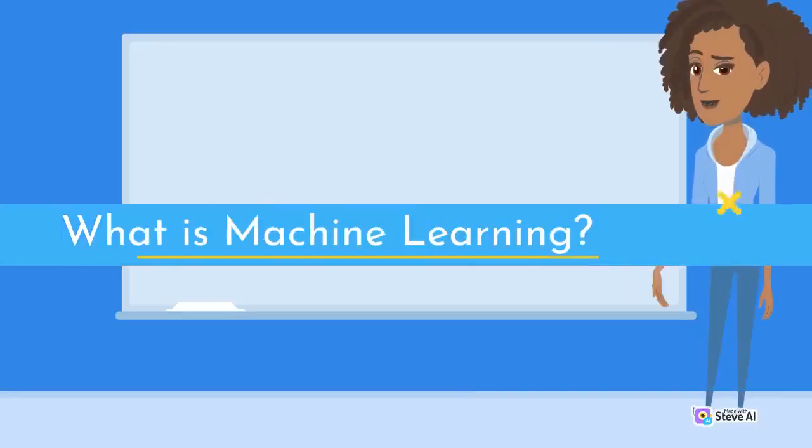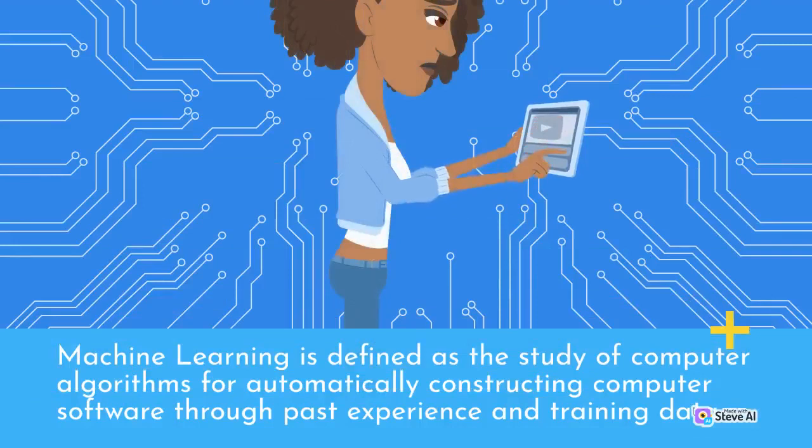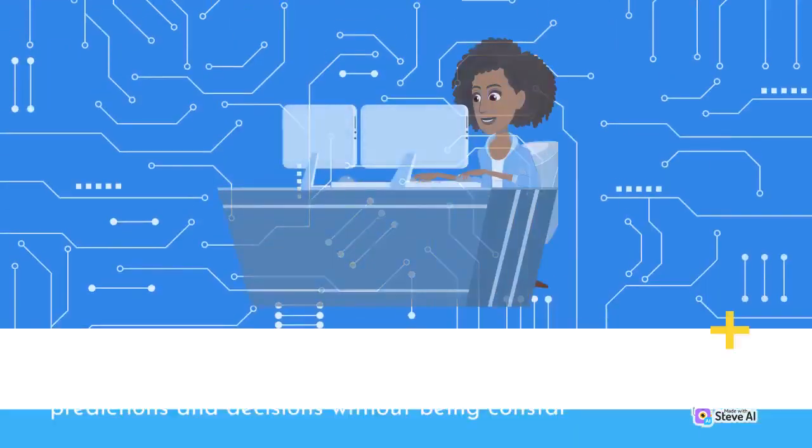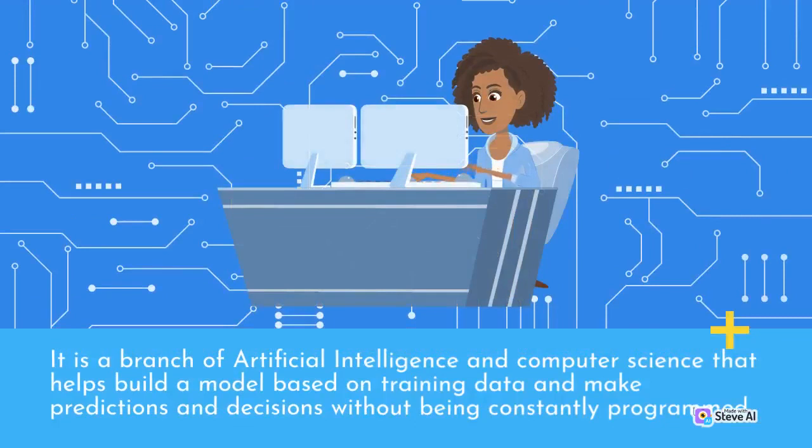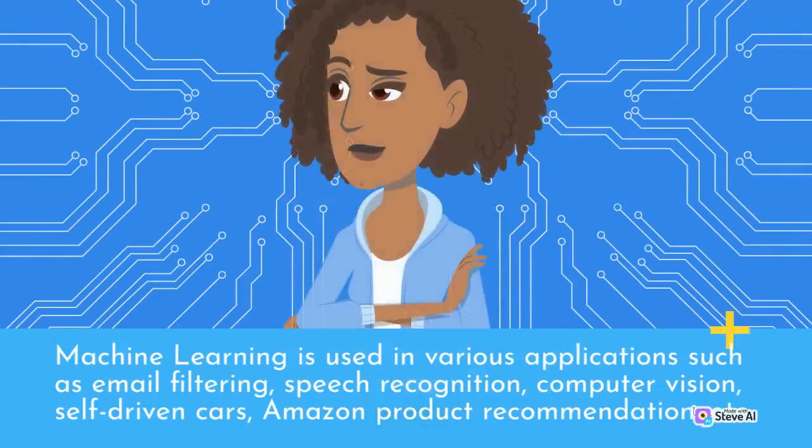What is machine learning? Machine learning is defined as the study of computer algorithms for automatically constructing computer software through past experience and training data. It is a branch of artificial intelligence and computer science that helps build a model based on training data and make predictions and decisions without being constantly programmed. Machine learning is used in various applications such as email filtering, speech recognition, computer vision, self-driven cars, Amazon product recommendation, etc.